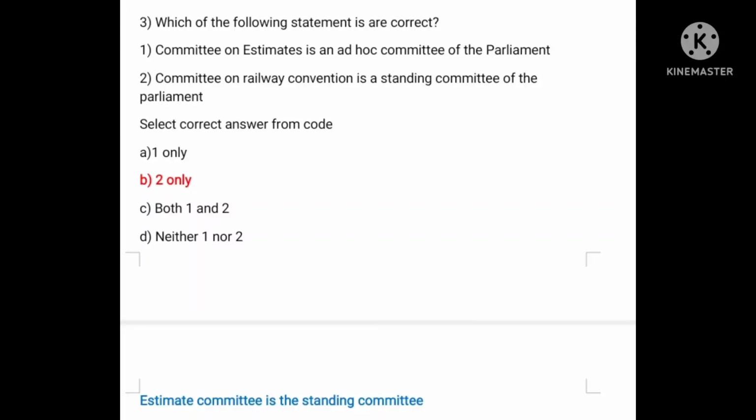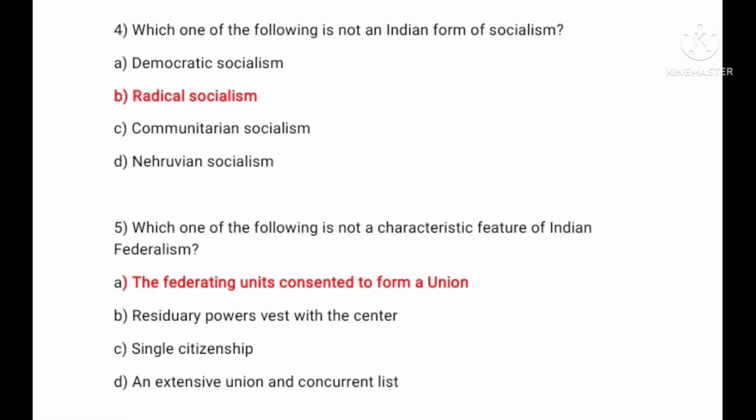Next question, which of the following statements is correct? First, Committee on Estimates is an ad hoc committee of Parliament. Second, Committee on Railway Convention is a standing committee of the Parliament. See, the first statement is wrong, the Estimates Committee is not an ad hoc committee. It's a standing committee. Standing committees are regular, permanent ones, while ad hoc are temporary. So the first statement is wrong. Second, Committee on Railway Convention is a standing committee of the Parliament, is the correct statement. So here the option is B, that is 2 only.